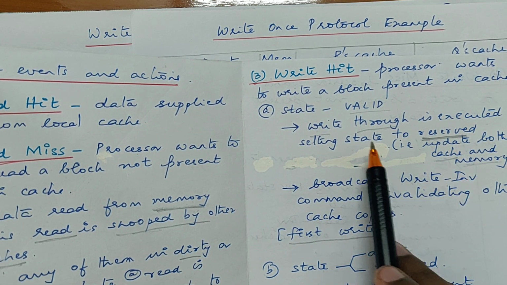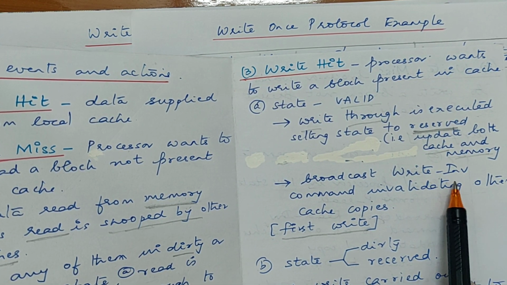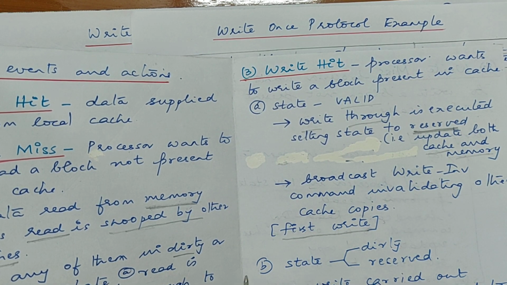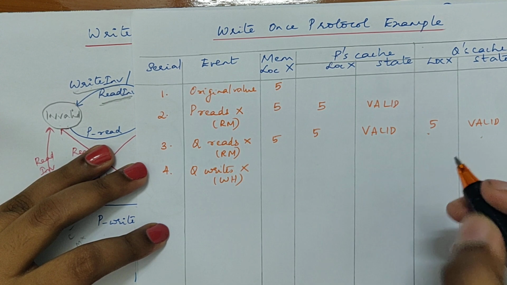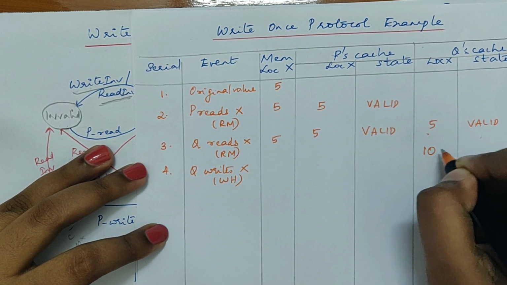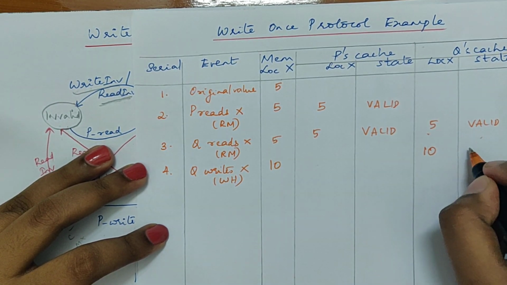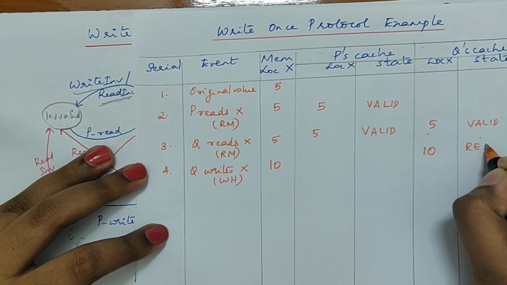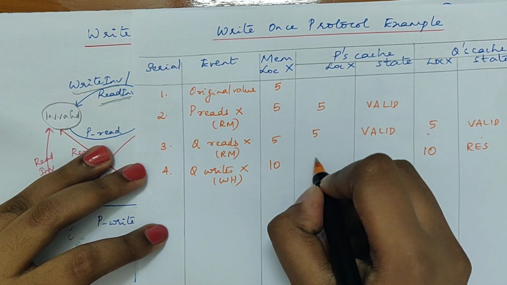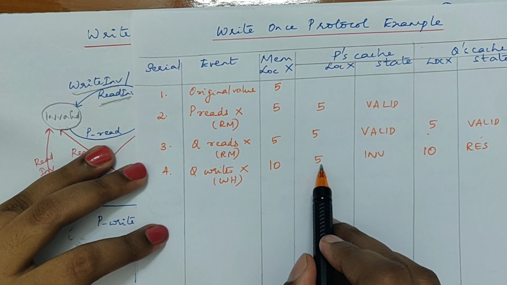Write through is executed and the state will be set to reserved, and a write invalidate command is broadcast, invalidating all other cache copies. So if it wants to update the value of X to 10, this is a write through scheme. So memory is also updated, and since it's the first write, the state is changed to reserved, and a write invalidate command is sent, which will invalidate other caches. So this is now an invalid copy.